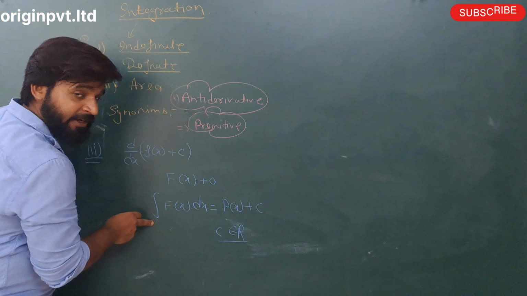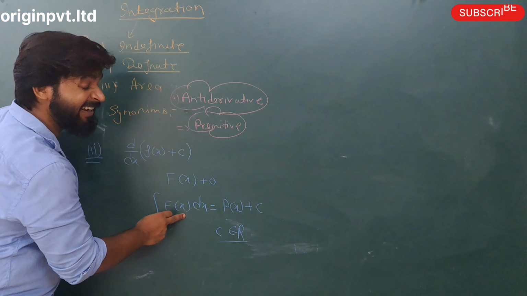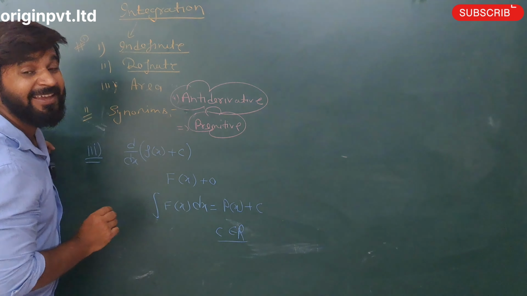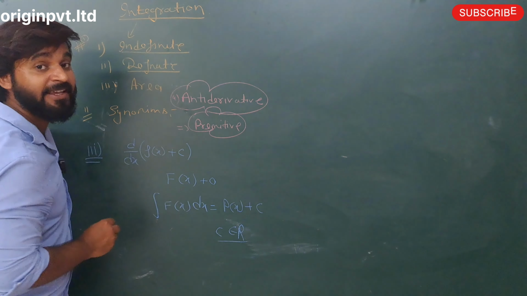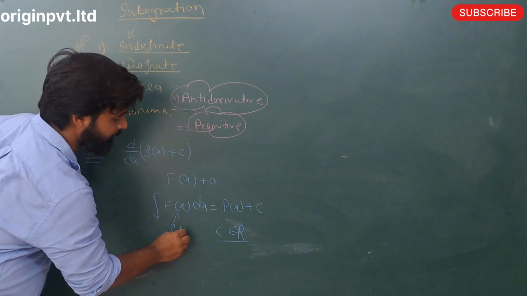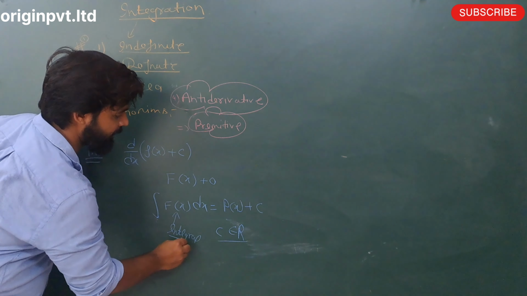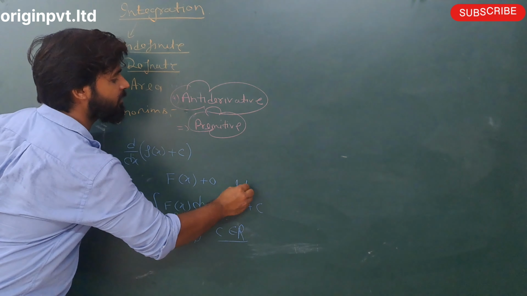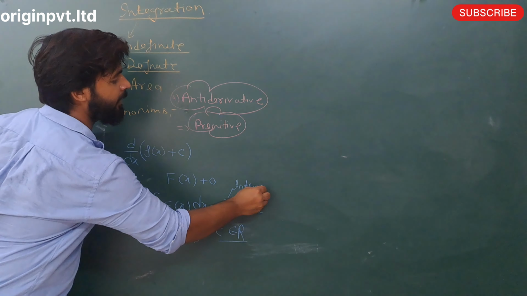This sign represents the integration sign. f(x) is the integrand and dx is the integral.